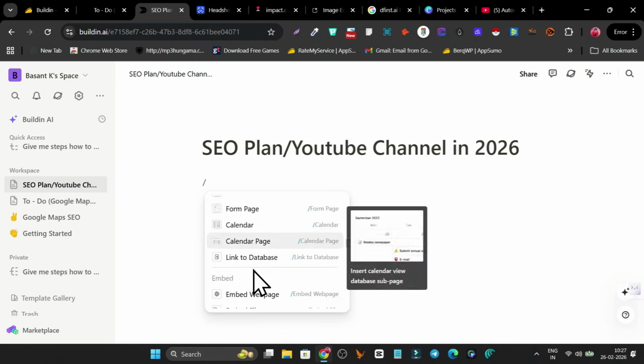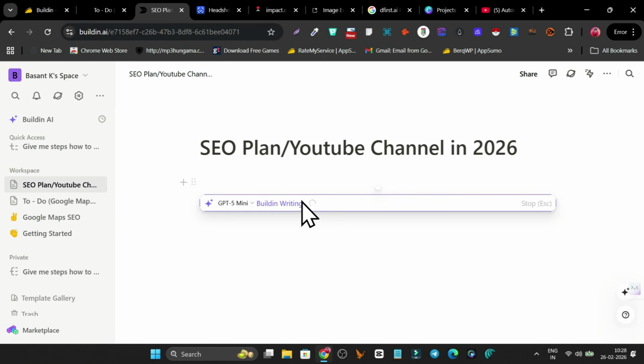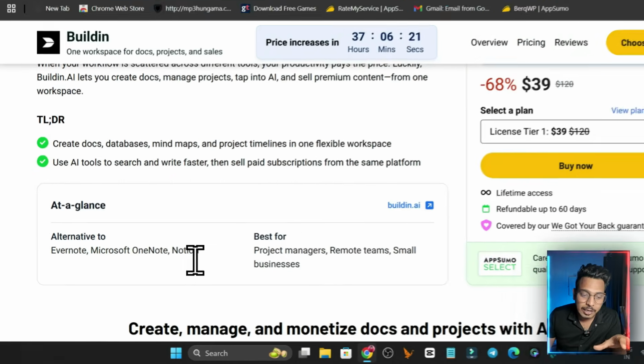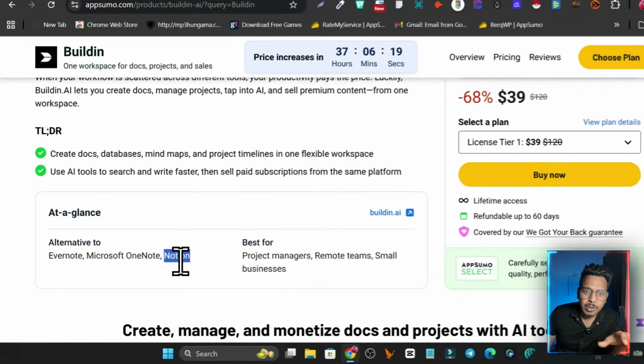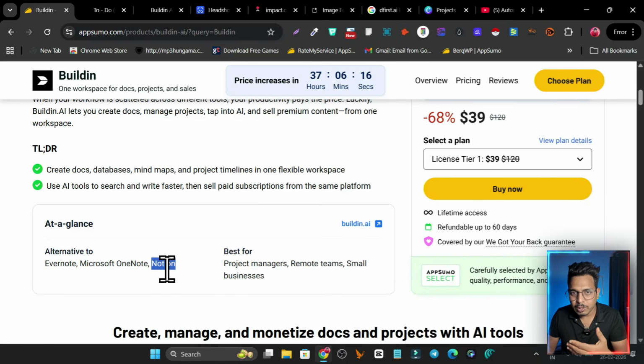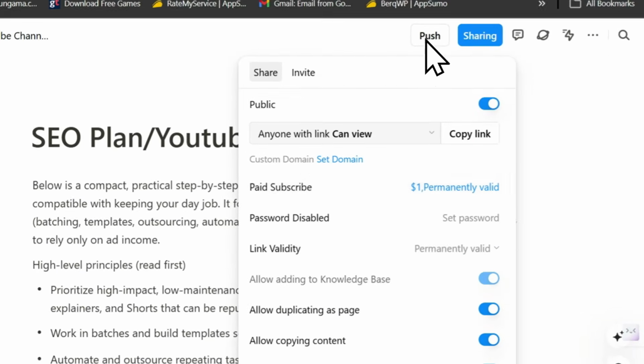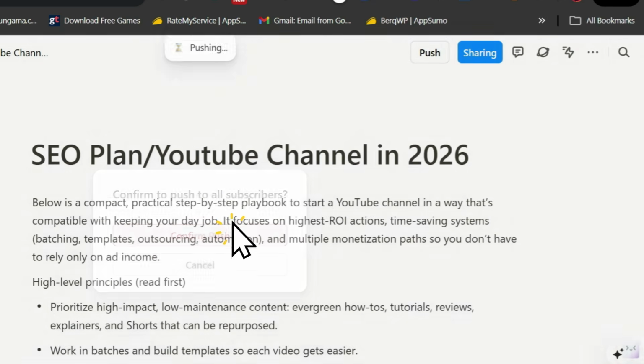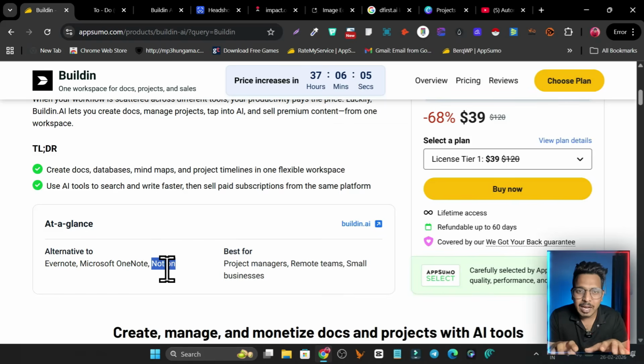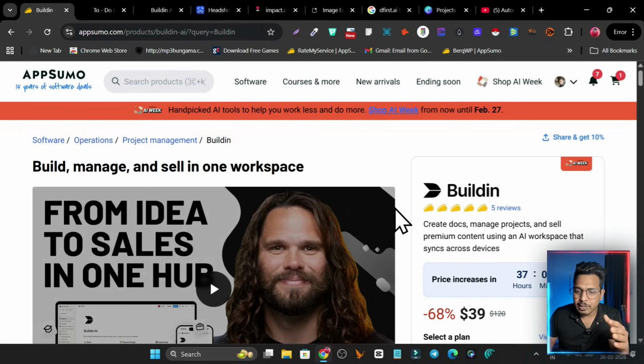So with this platform you are going to get a Notion-like interface, and it is a direct alternative to Notion. Not only can you create these steps, goals or a productivity tracker, but you can also share them with others like you. In the beginning you are having difficulty accomplishing your goal, and the same people might be available in the outer world, so you can share with them, and you can even sell this document to them.